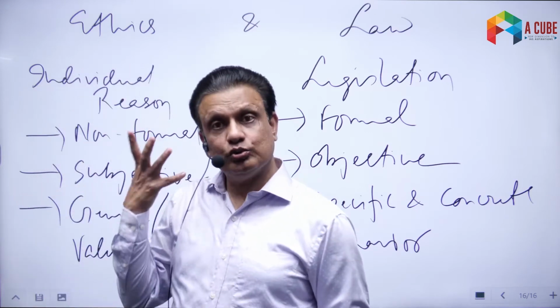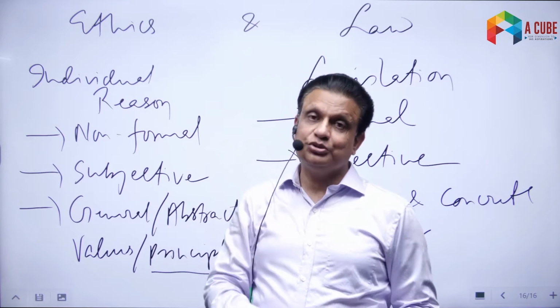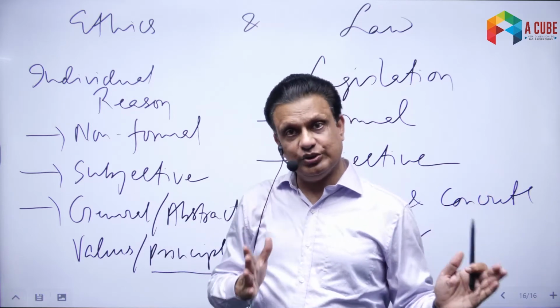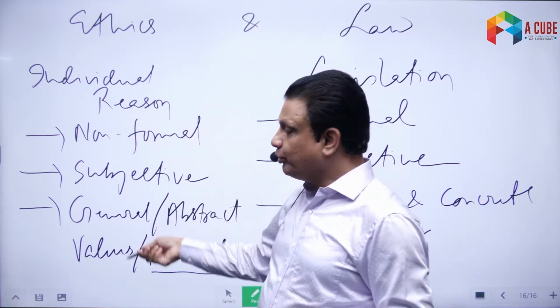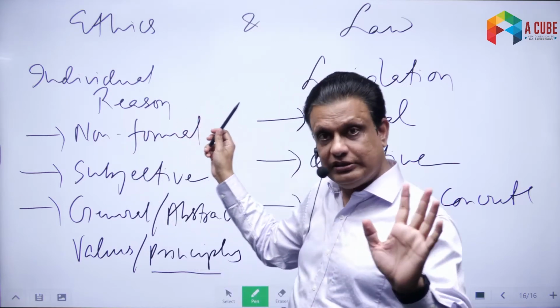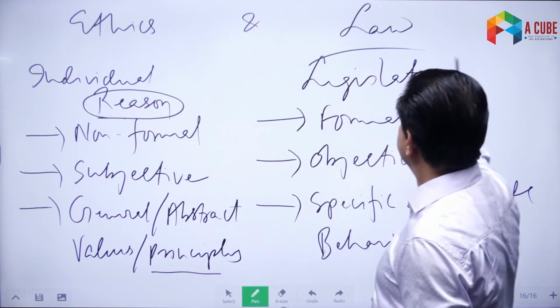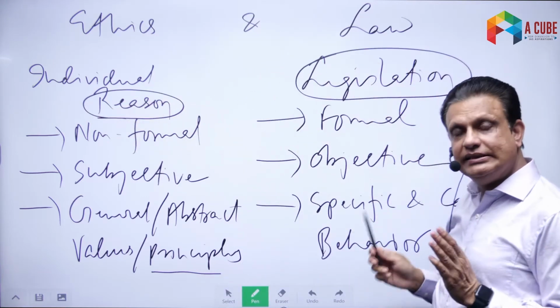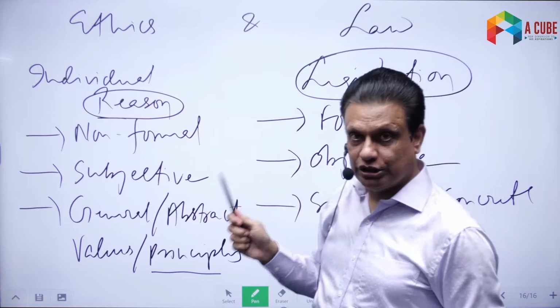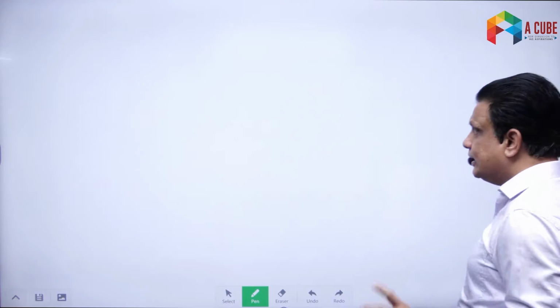Try to understand what are those principles, what are those moral values that can guide us to decide about the right behavior in a particular situation. So these are the important differences that we can think of between ethics and law, based on this fact that ethics is based on individual reason and law is based on a formal legislation passed by a legislative body like the parliament and all. So there is one difference between the two and their implication.